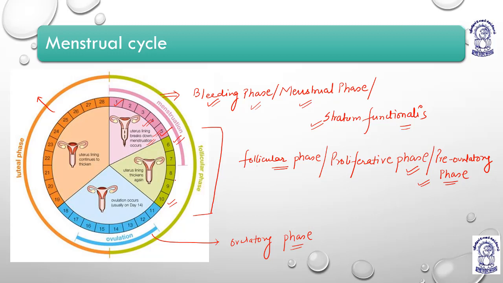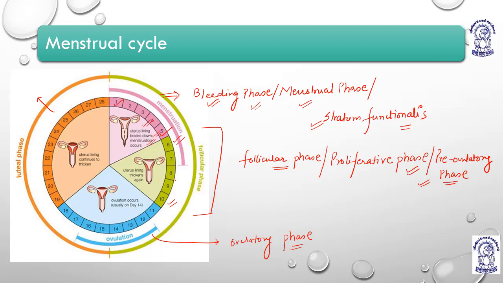The cells start to grow, which means they start the formation of what? The follicles. The primary follicle, then the secondary follicle, then the tertiary follicle. In the cortex it can be easily visible how these follicles are formed.